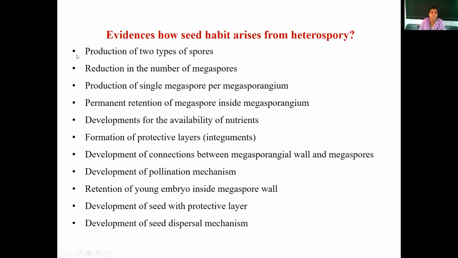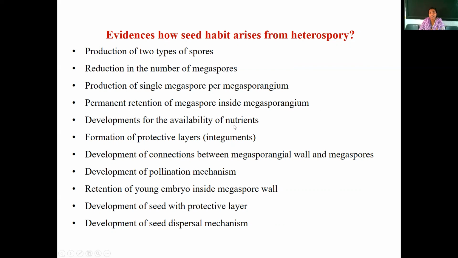These are some of the evidences. Production of two types of spores, megaspores and microspores. Reduction in the number of megaspores because of their size, and production of a single megaspore per megasporangium. So one female megasporangium can produce only a single megaspore, and permanent retention of the megaspore inside the megasporangium to minimize the loss of fertilization.